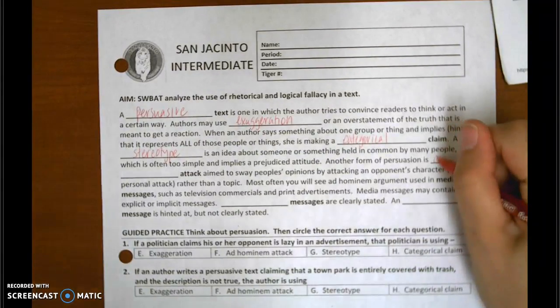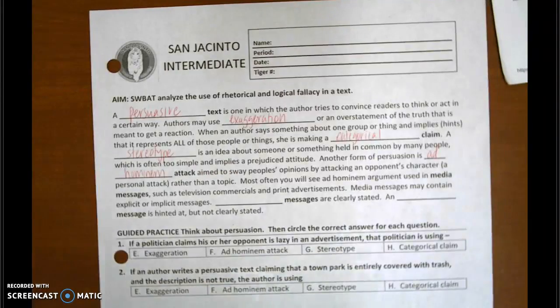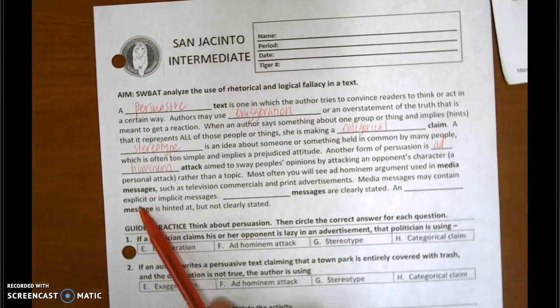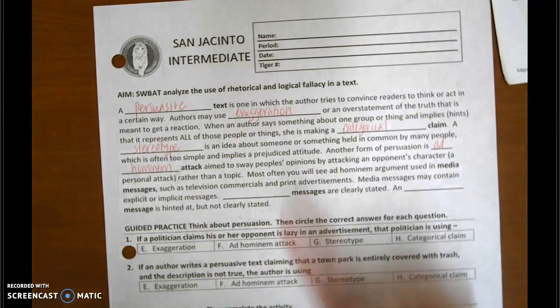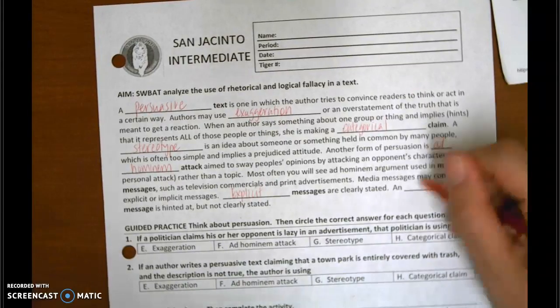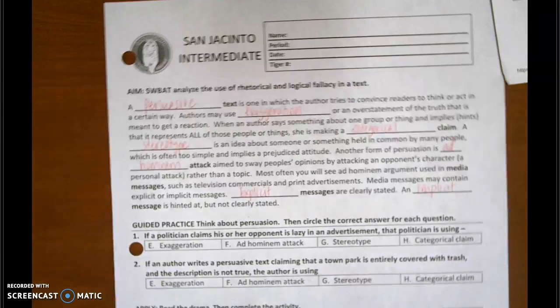Another form of persuasion is the ad hominem attack. This is aimed to sway people's opinions by attacking an opponent's character, a personal attack, rather than a topic. Most often you will see ad hominem argument used in media messages such as television commercials and print advertisements. Media messages may contain explicit or implicit messages. Explicit messages are clearly stated. An implicit message is hinted at but not clearly stated.